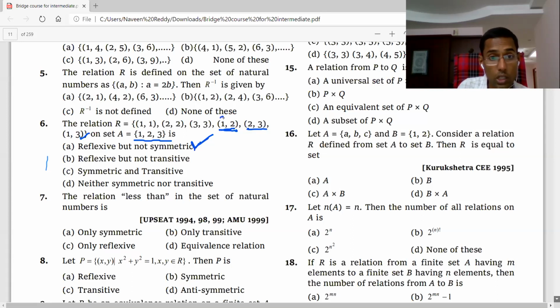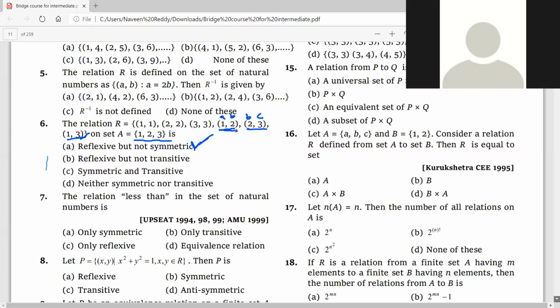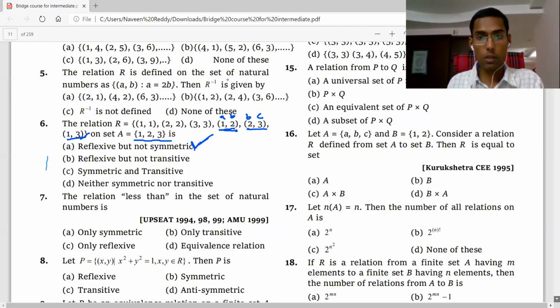Why? Because if you take this as AB, this automatically becomes BC. Then AC should be there. AC is not there. 1 3 is not there. Yeah, 1 3 is there here. So therefore it is satisfying the transitive condition. Okay, all right. So now we'll go to less than.